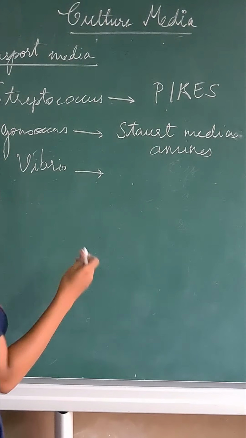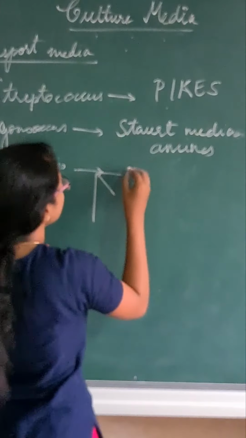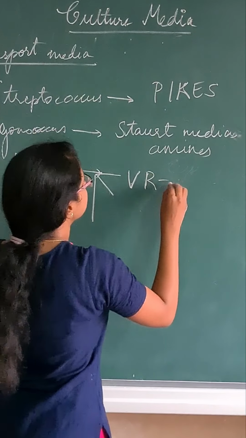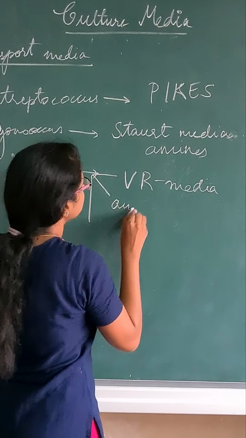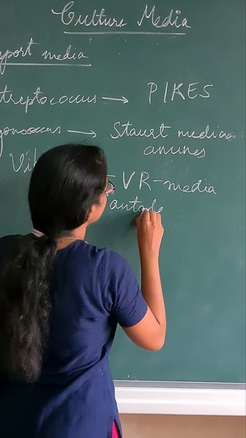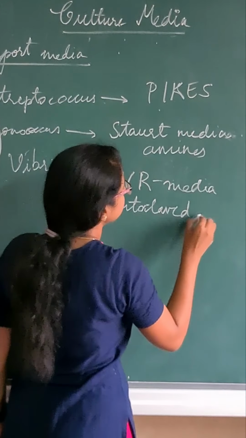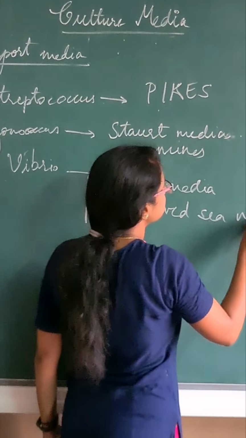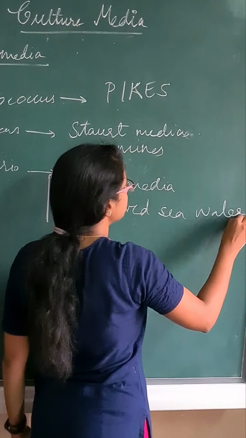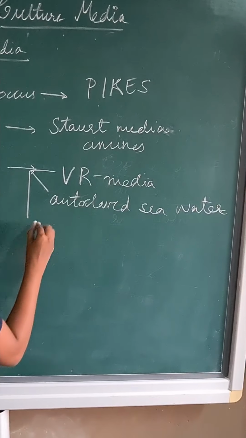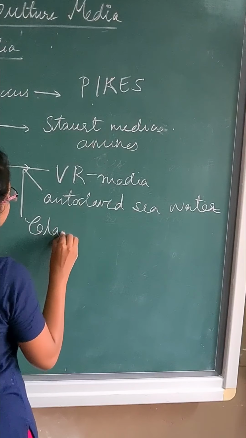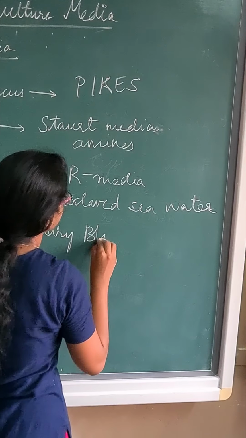Then for Vibrio, there are 3 transport mediums, being VR medium, that is Venkatraman Ramakrishnan medium, autoclaved seawater can also be used in the transportation of Vibrio bacteria, and the third media is CB medium, that is Cary-Blair medium.